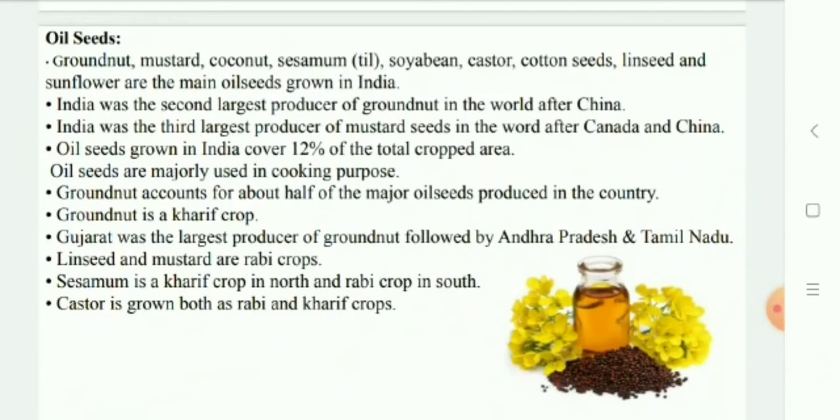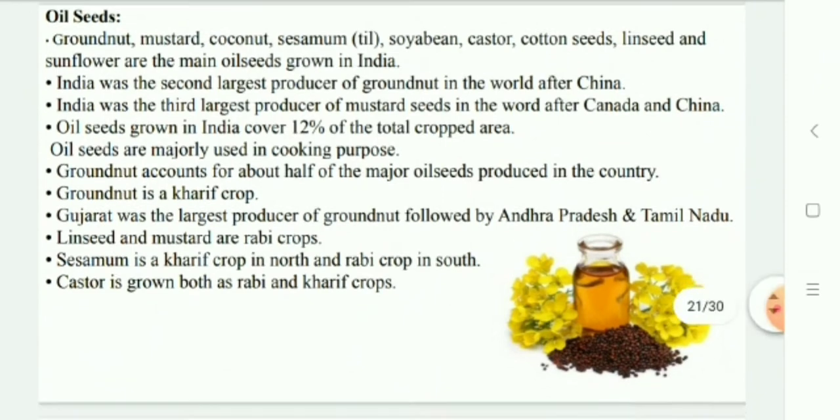Oil seeds. In 2008, India was the second largest producer of groundnut in the world. Different oil seeds are grown covering approximately 12% of total cropped area of the country. Main oil seeds produced in India are groundnut, mustard, coconut, sesame, that is til, soya bean, castor seeds, cotton seeds, linseed seeds, and sunflower. Groundnut is a kharif crop and accounts for about half of the major oil seeds produced. Gujarat was the largest producer of groundnut, followed by Andhra Pradesh and Tamil Nadu. Castor seed is grown both as rabi and kharif crop.